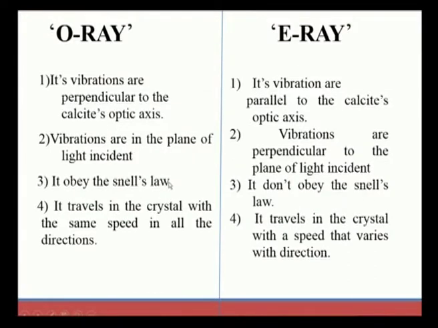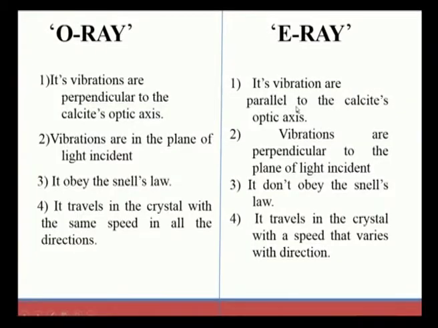We are going to differentiate between these two rays produced by double refraction, the O ray and the E ray. In the O ray, the vibrations are always perpendicular to the calcite optic axis, and in the E ray the vibrations are parallel to the calcite optic axis. In the O ray the vibrations are in the plane of light incident, while in the E ray the vibrations are perpendicular to the plane of light incident.